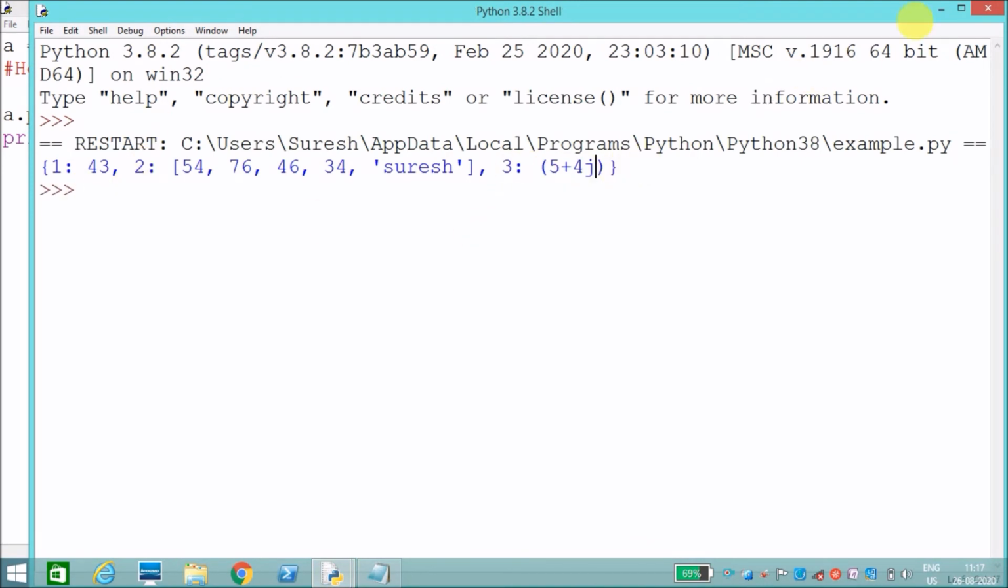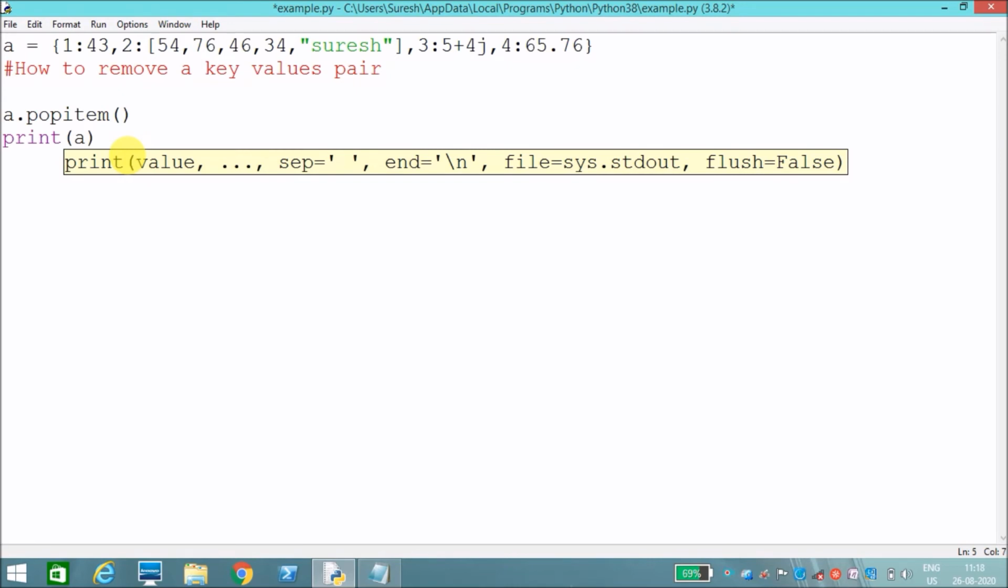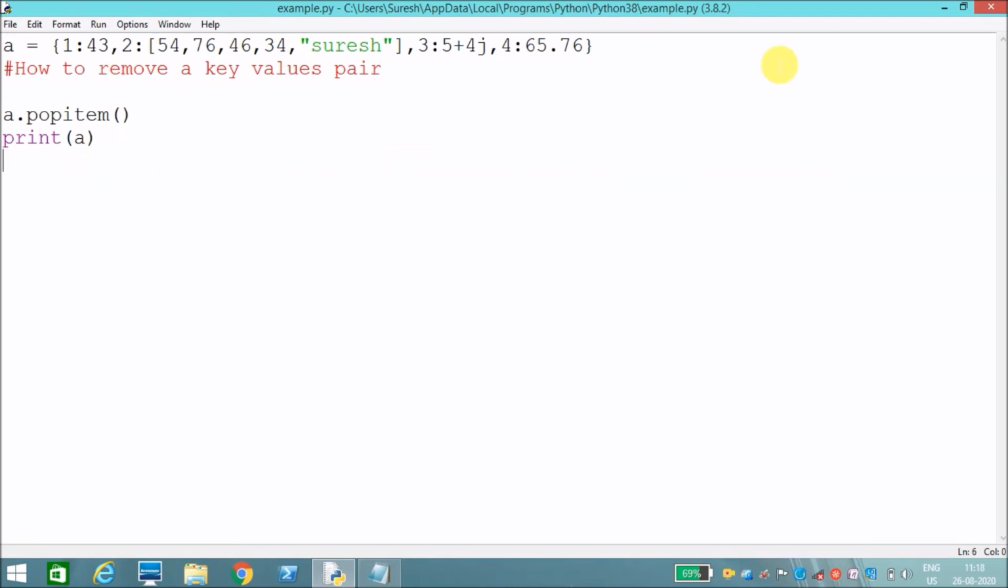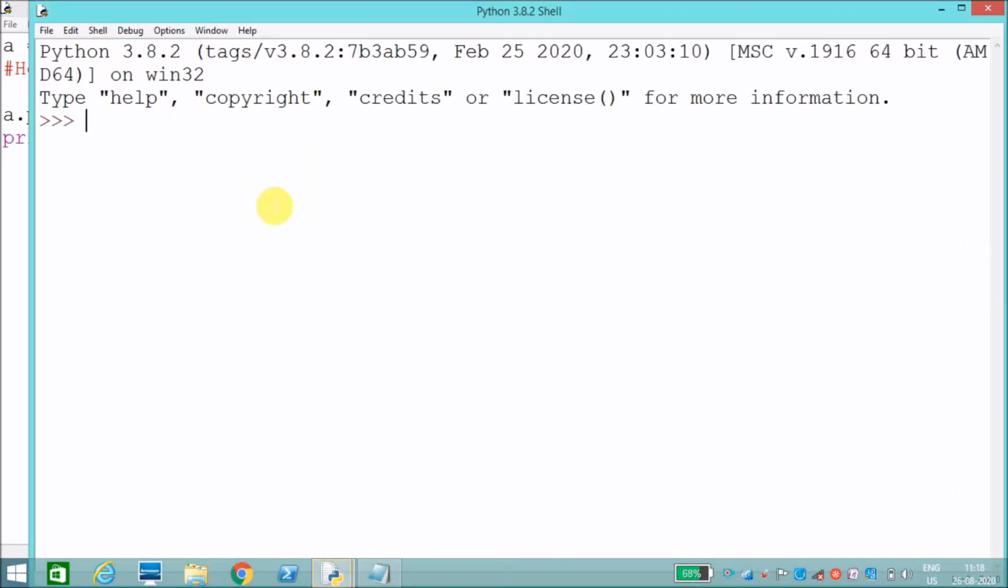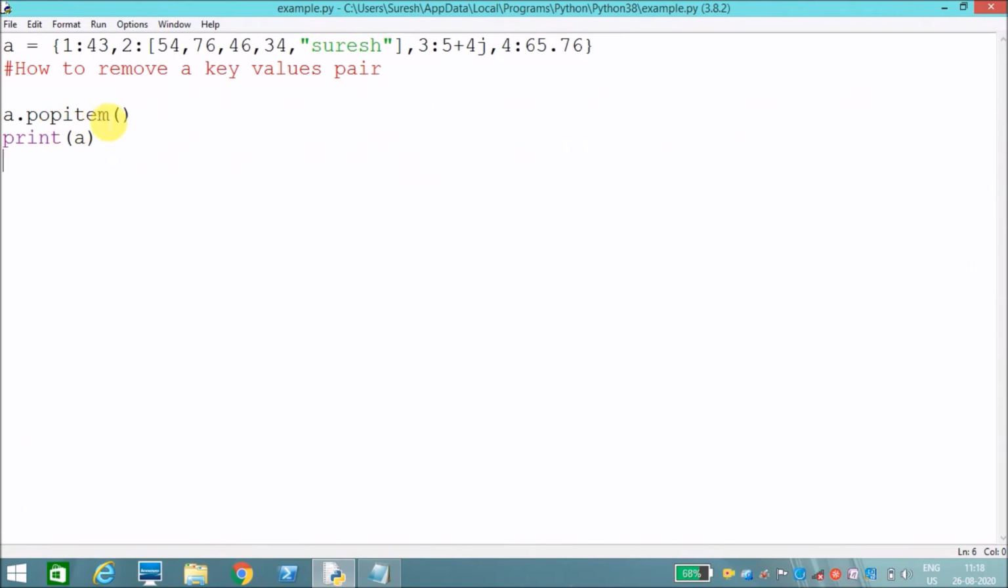There is another method called popitem. It will remove the last element. A dot popitem. Print a. It will remove the last element. I run this. See, it has removed the last element. Pop with a key value will remove the specified key value. Popitem will remove the last element.